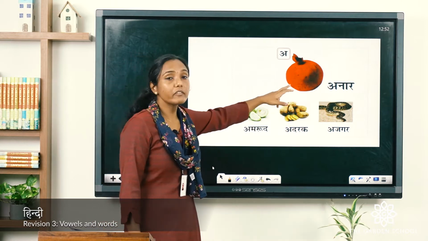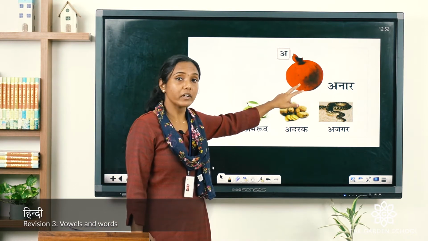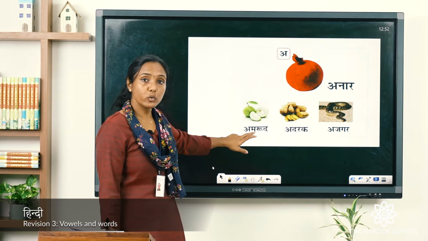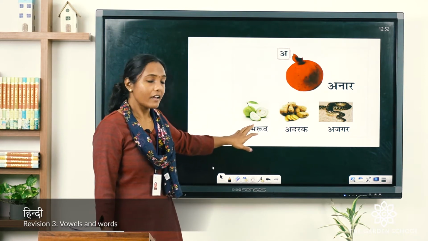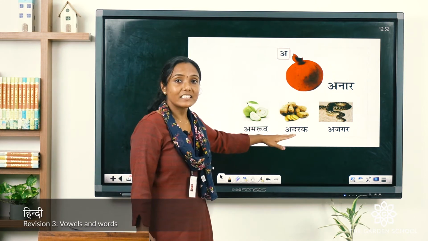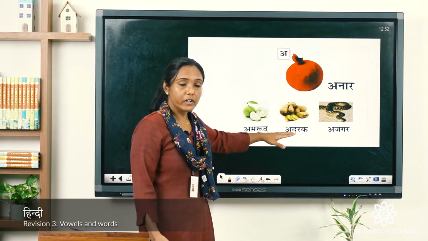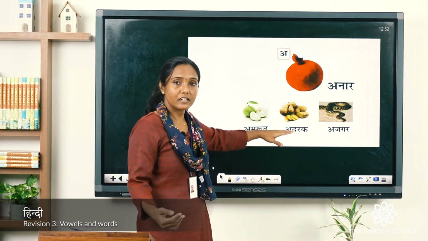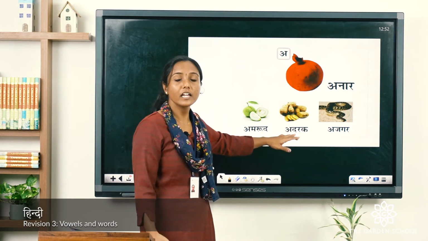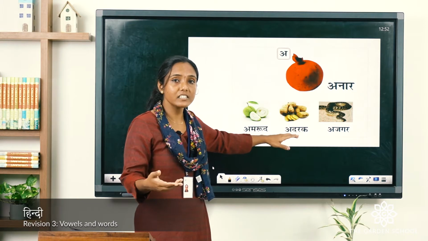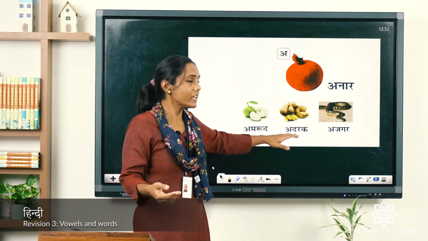So, you know anar we call in English as pomegranate, and this amrud, guava. So, this is adrak. How we pronounce adrak? Can you say along with me? It's adrak. What we call adrak in English, it's ginger.